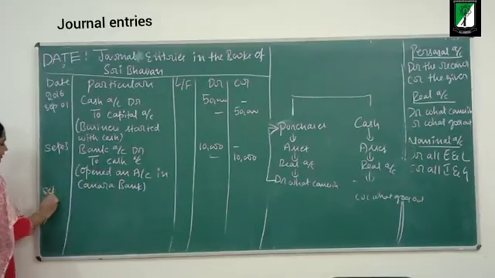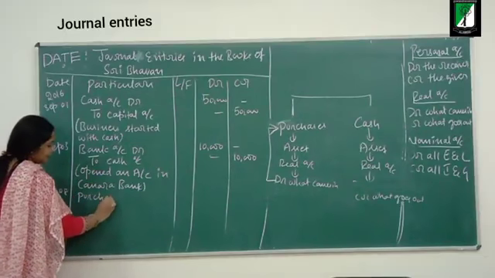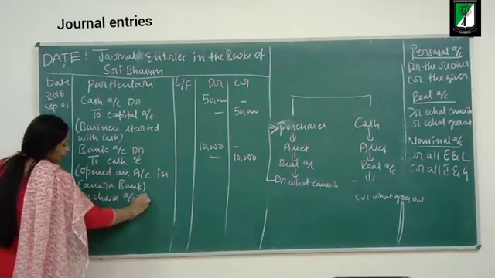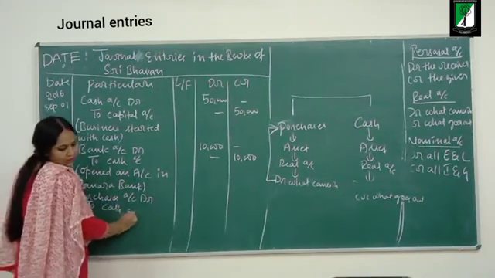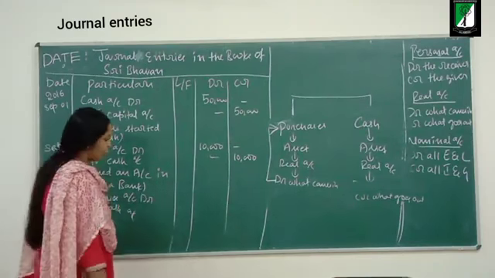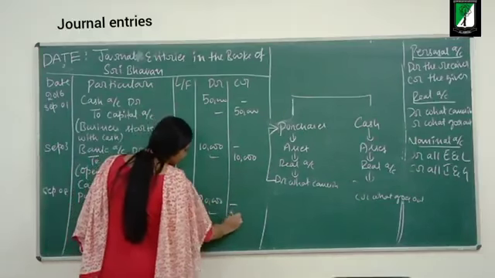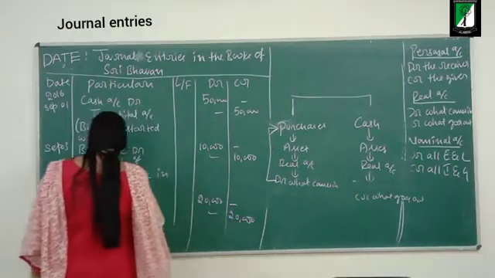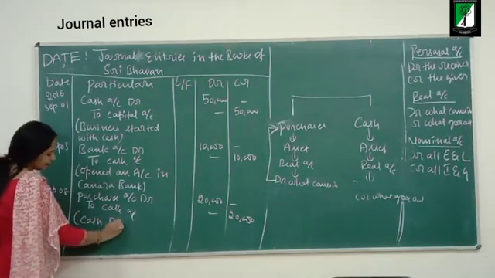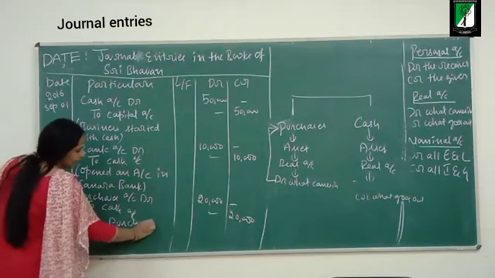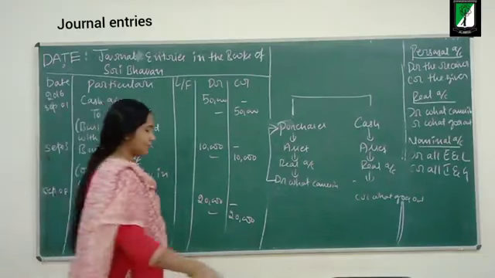Purchases account debit to cash account. The narration is cash purchases. Now, moving on to the next transaction.